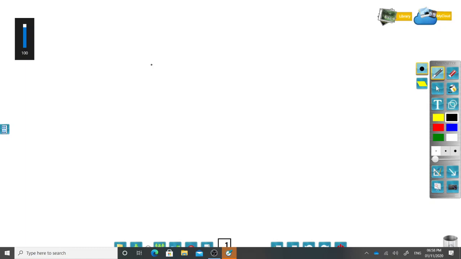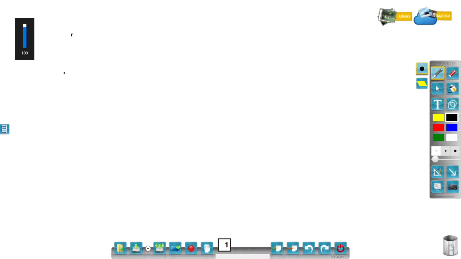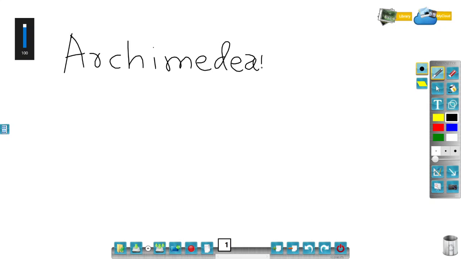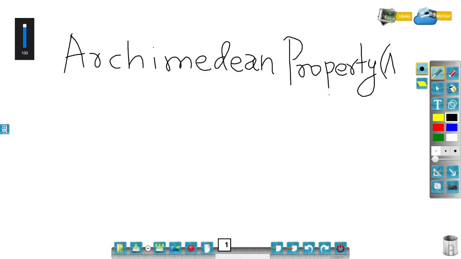So let me state Archimedean principle, or some people call it Archimedean property. Property or principle. We will abbreviate this result as AP. AP stands for Archimedean property.